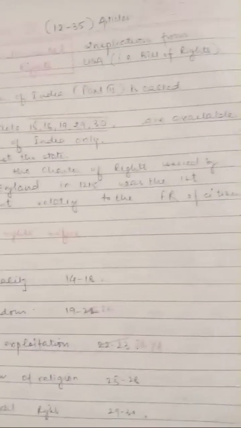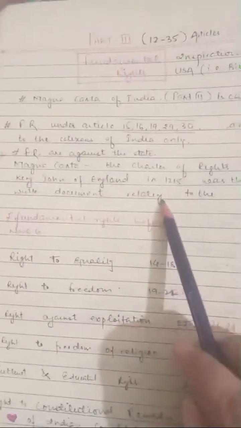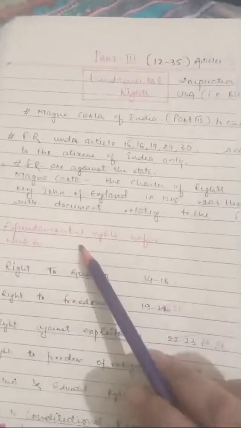Now, from where did these fundamental rights come? Basically, we have been inspired by the US. In the USA there was the Bill of Rights, and here it came as the fundamental rights. It was the time of King John in 1215, and from there it came. King John of England in 1215 was the first who released this document. It was a written document, and it was the fundamental right of the citizens of India, sorry, US. That's why it is also called the Magna Carta.